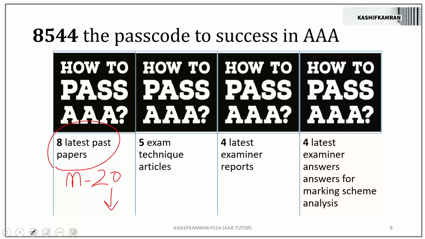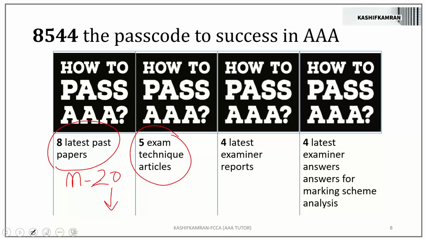8. 5 exam techniques articles. You can't afford to miss these 5 exam technique articles. I hope all of you know about these 5 exam technique articles. Exam technique article 1, 2, 3, 4, 5. If you have not read them, read them. If you have read them casually, read them properly. Do your self-appraisal.